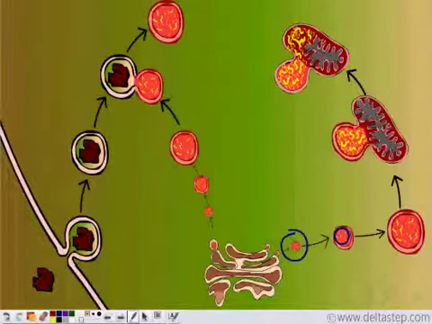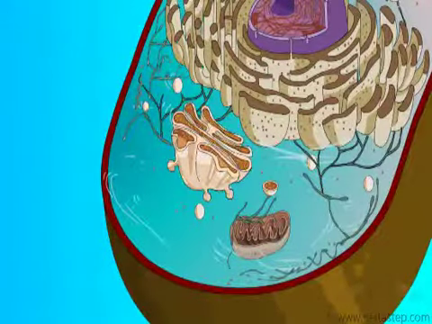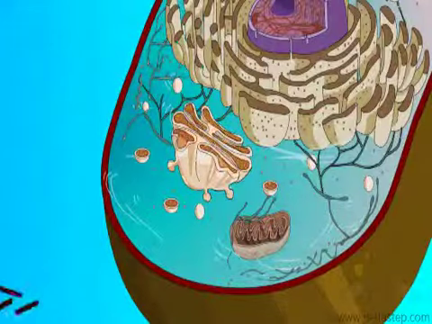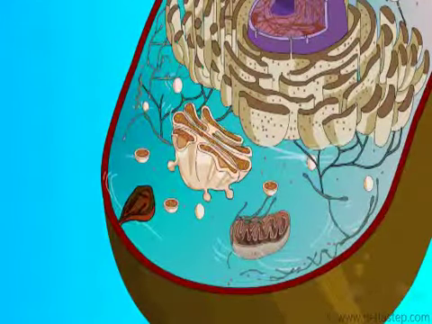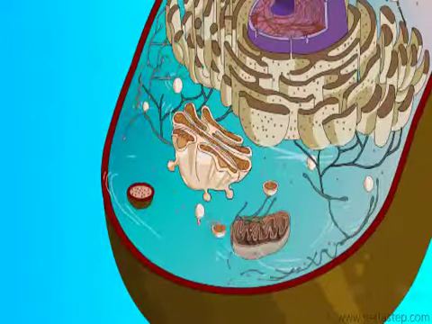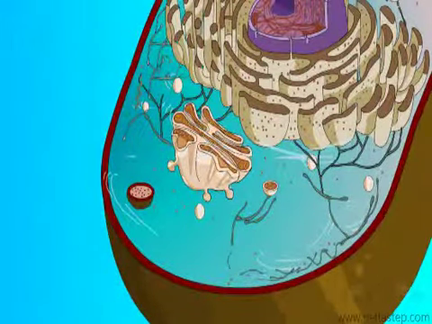So these lysosomes now fuse with all deactivated organelles or improperly functional proteins or foreign objects, and transfer this lytic enzyme, and that is how they destroy the cellular wastages. See, vesicles containing the proteins are pinched off from the Golgi complex and they form the lysosome. Now these lysosomes merge with any foreign particle invading the cell, destroying it completely. It also fuses with any deactivated organelle and destroys it completely.